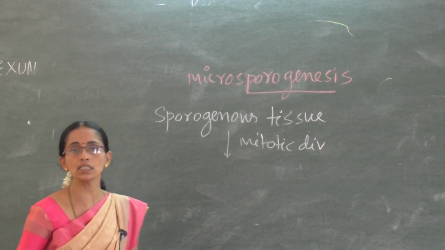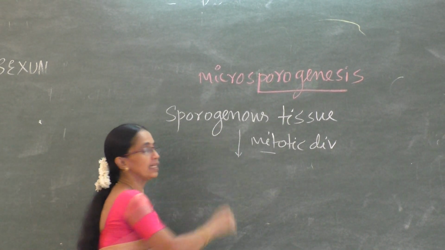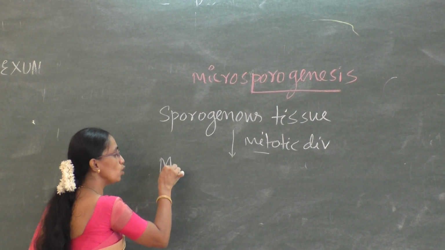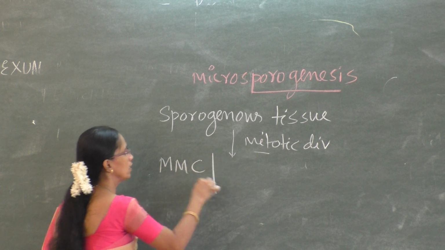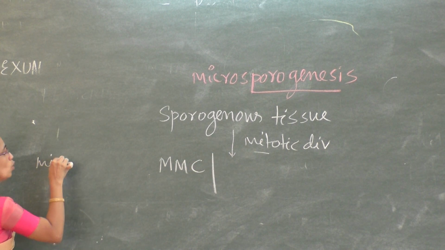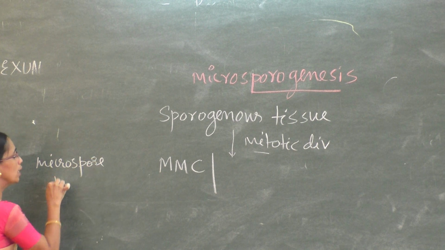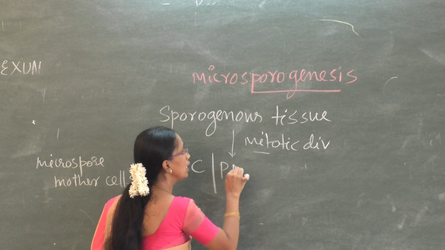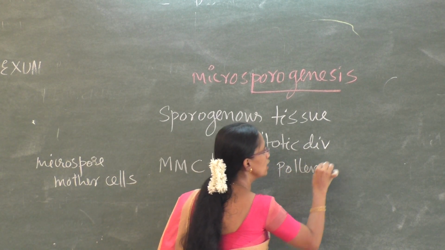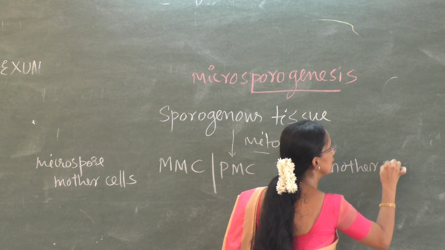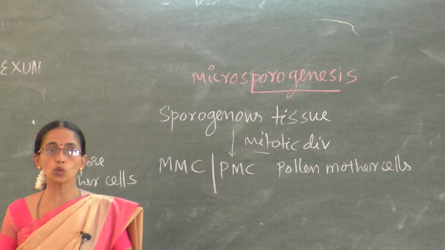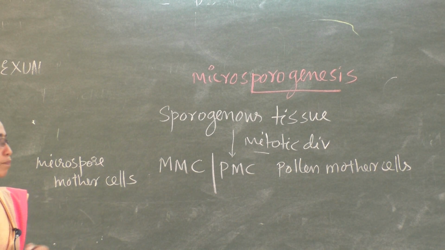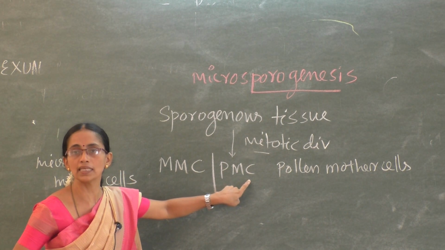The division is mitotic and results in the formation of cells known as microspore mother cells, which are also known as pollen mother cells. So sporogenous tissue undergoes mitosis, which gives rise to MMC, microspore mother cells or pollen mother cells.